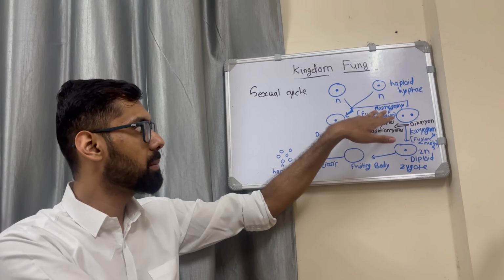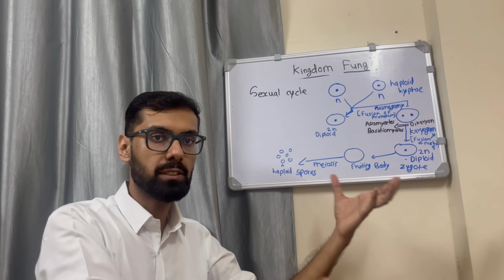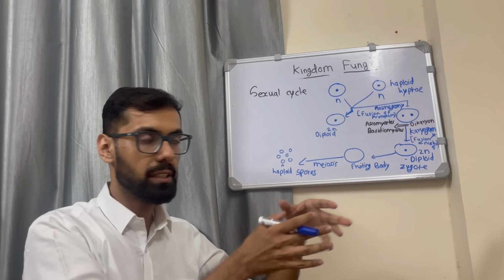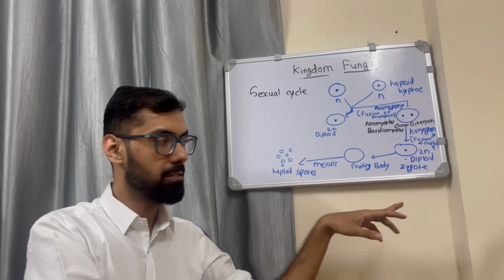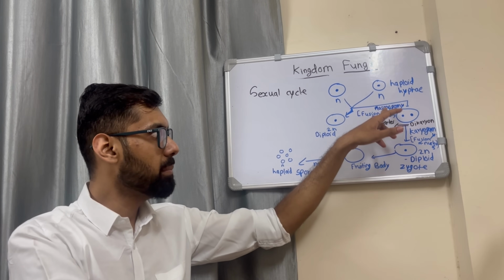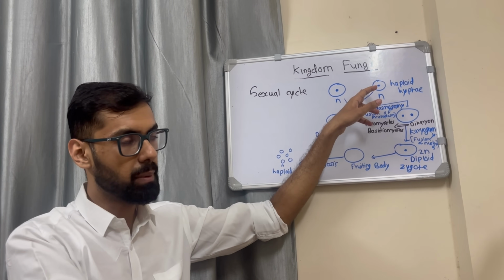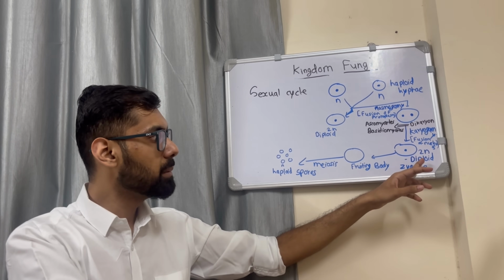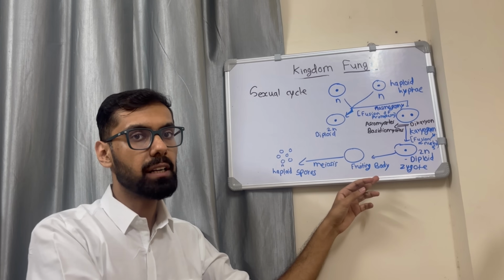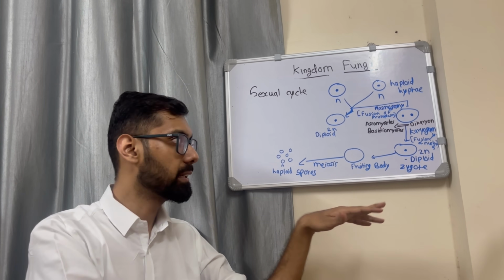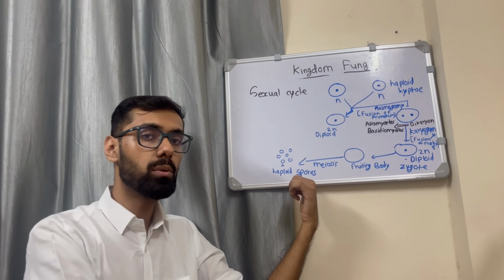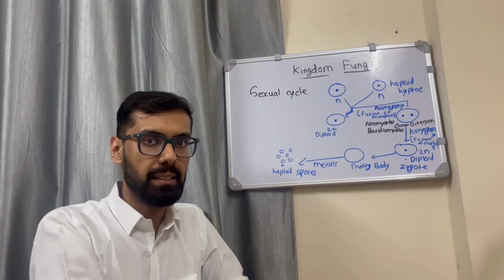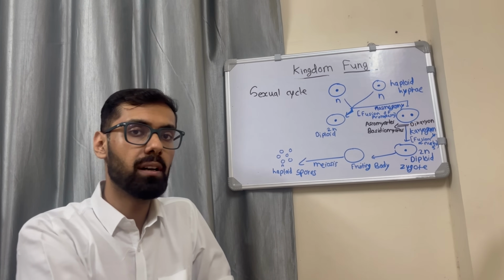First there is plasmogamy, that is fusion of the protoplasm or cytoplasm. Then there is karyogamy, that is these two nuclei fuse together and form a diploid nucleus and form a zygote. So first is plasmogamy, then karyogamy. Plasmogamy is fusion of cytoplasm or protoplasm, and karyogamy means fusion of nuclei. Now this diploid zygote forms fruiting bodies which undergo meiosis. Meiosis means reduction division. Again this 2N stage converts into N stage, that is the haploid spores occur, and these haploid spores germinate again to form mycelium. So this was all about the sexual cycle of the fungus.